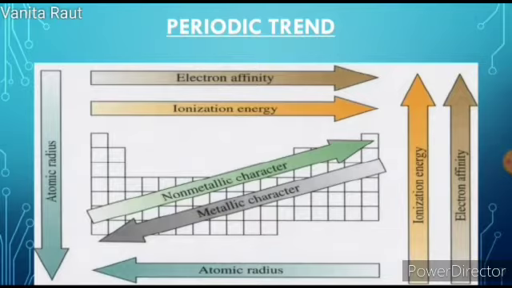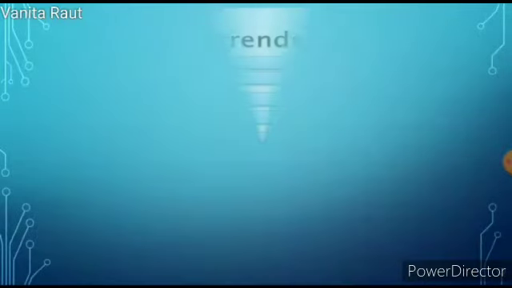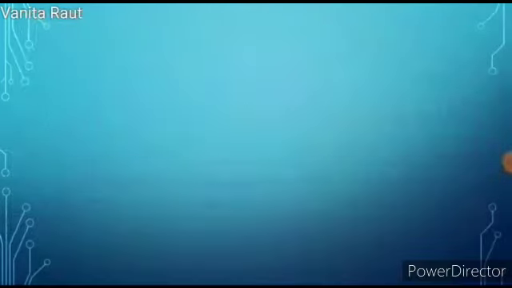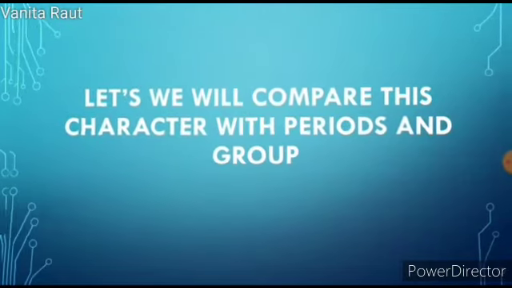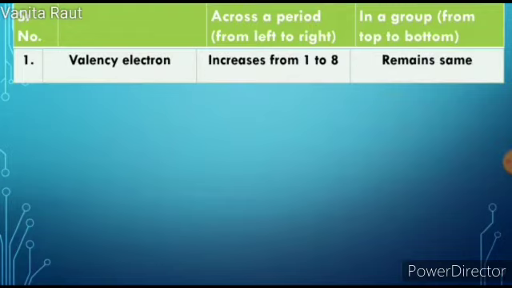Valency, atomic size, metallic and non-metallic character, electropositivity and electronegativity, etc. are some properties of elements which show periodic trends. We will compare these characters across periods and groups. Number 1, character: valency electrons. In a period, they increase from 1 to 8; in a group, they remain the same.